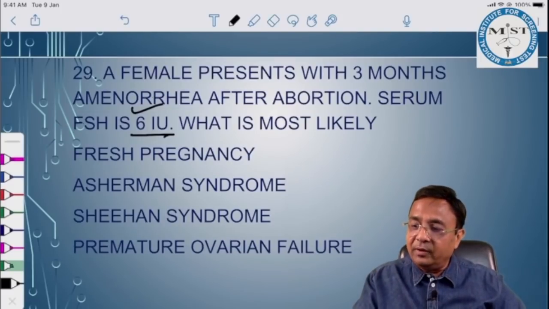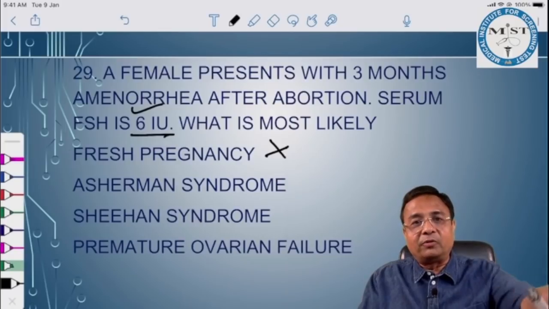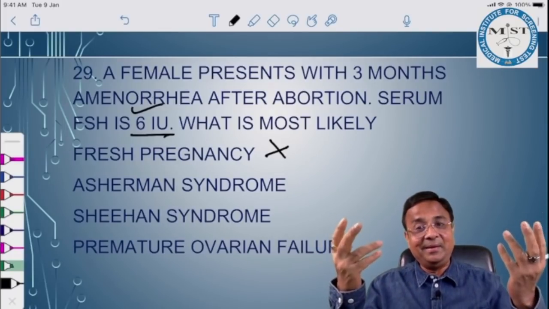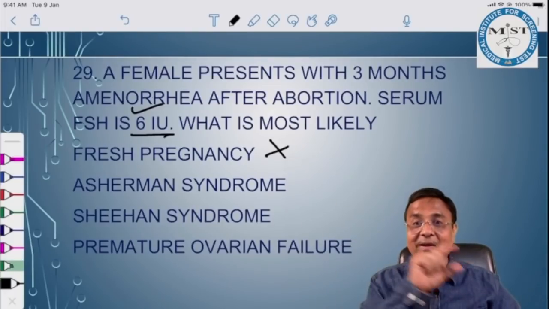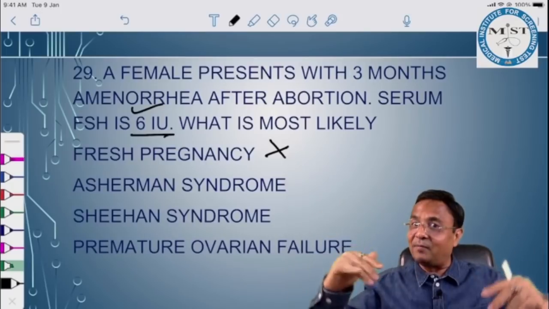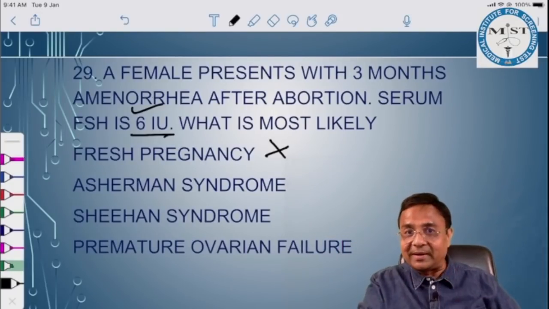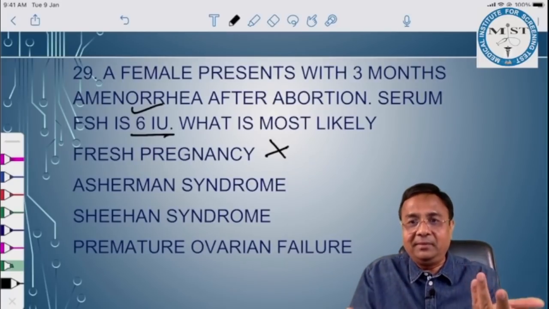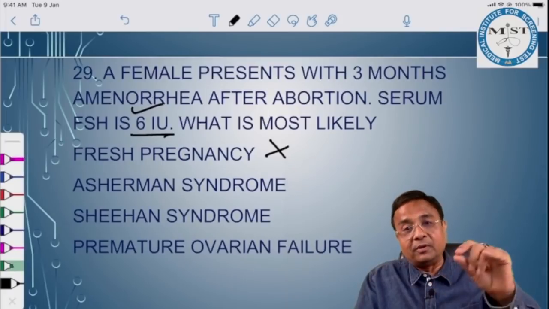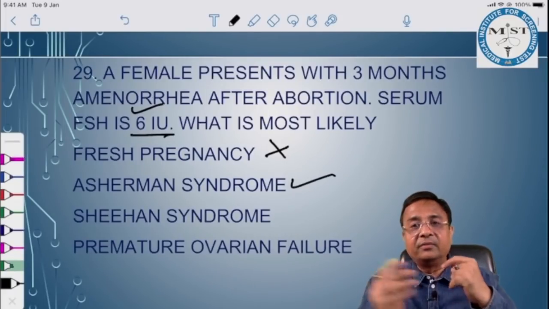Fresh pregnancy, no way. If there is a fresh pregnancy, what's going to happen to FSH? Estrogen and progesterone are increased, so FSH and LH are reduced. We have written in our notes in physiological changes in pregnancy: in pregnancy, FSH, LH reduced. So how can FSH be normal if it is a fresh pregnancy? In Asherman syndrome, yes, FSH is normal. And abortion has occurred, so fibrous bands might have developed. So Asherman syndrome can be the answer.